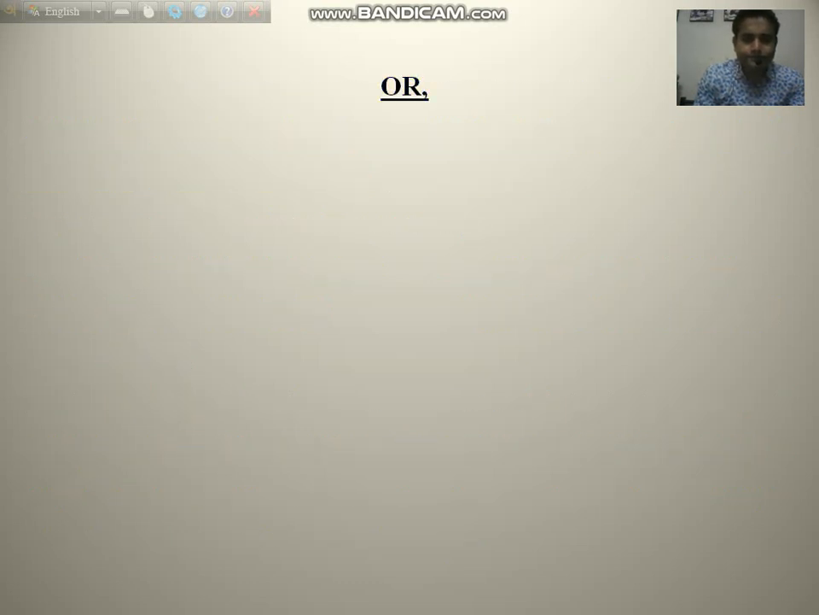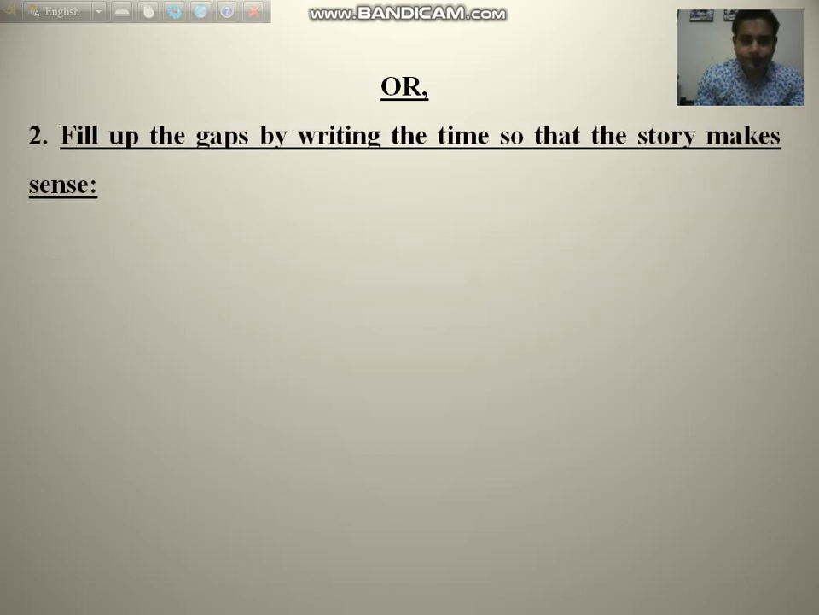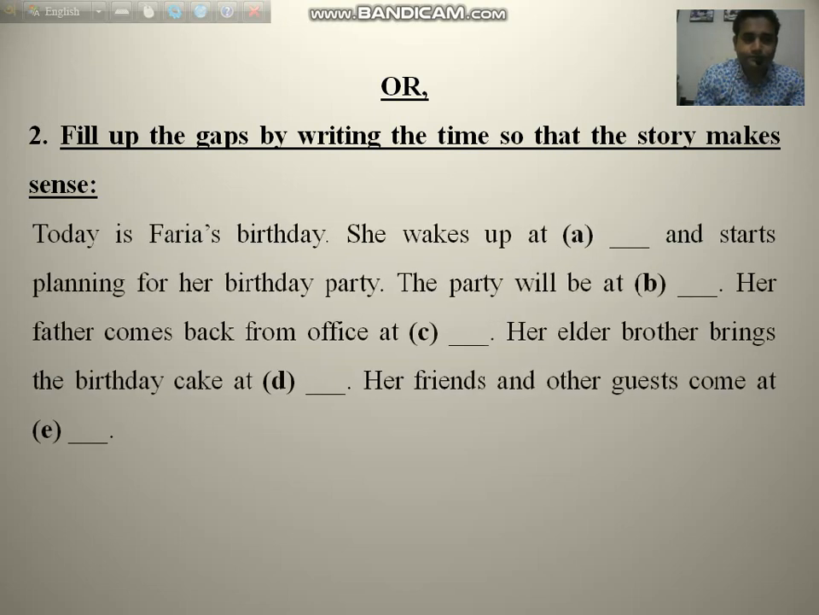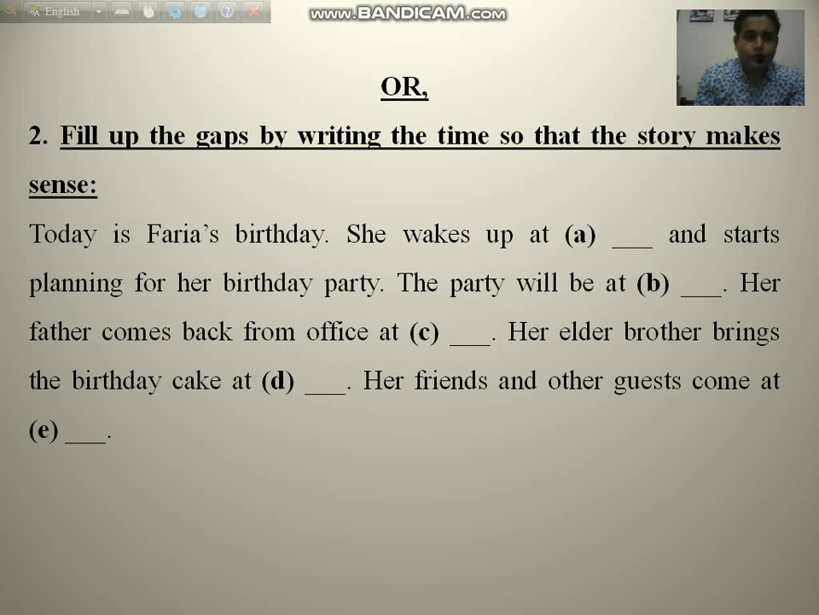Now, this is the second option. Fill up the gaps by writing the time so that the story makes sense. So, this is the question. Today is Faria's birthday. She wakes up at dash and starts planning for her birthday party. The party will be at dash. Her father comes back from office at dash. Her elder brother brings the birthday cake at dash. Her friends and other guests come at dash.